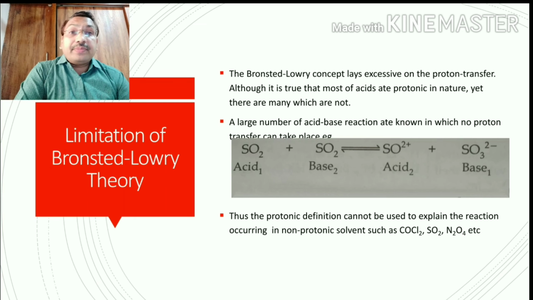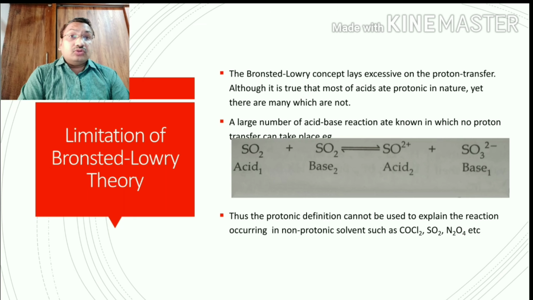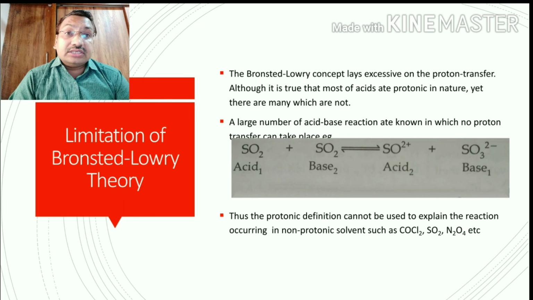This is one example of the limitation: a number of acid-base reactions are known in which no proton transfer takes place, but they are still acid-base reactions. A similar example is SO2 plus SO2. On heating, a reaction takes place between two molecules of SO2.